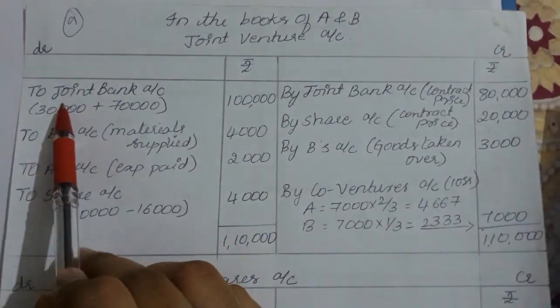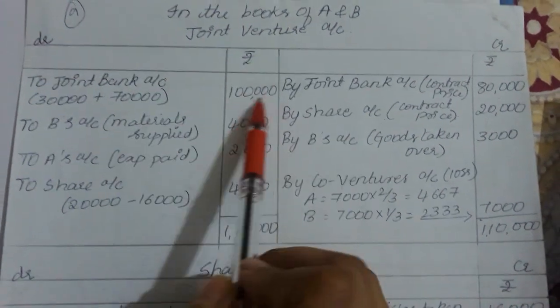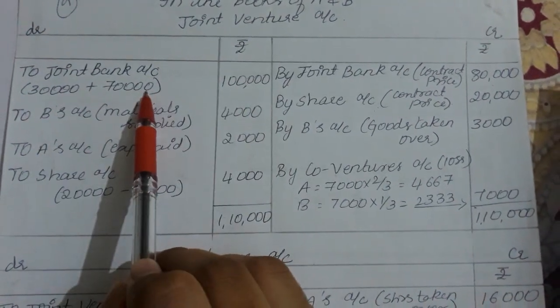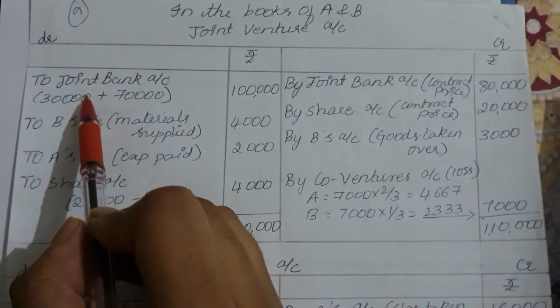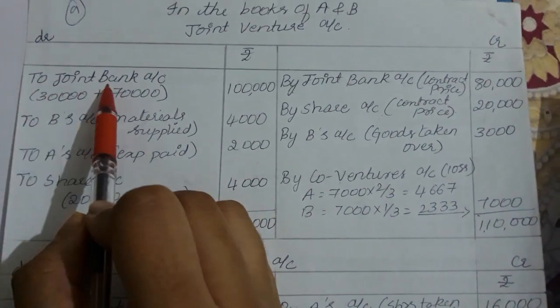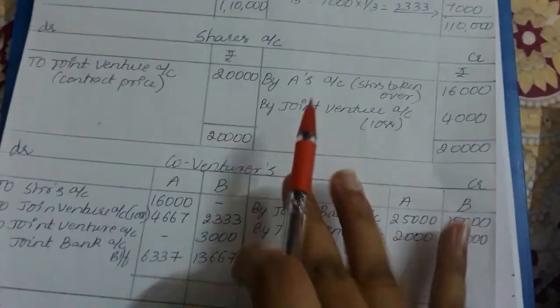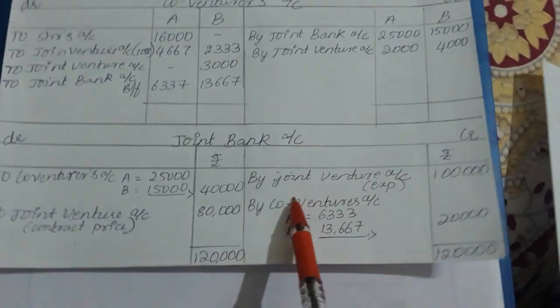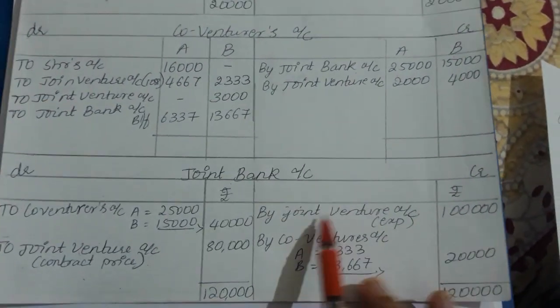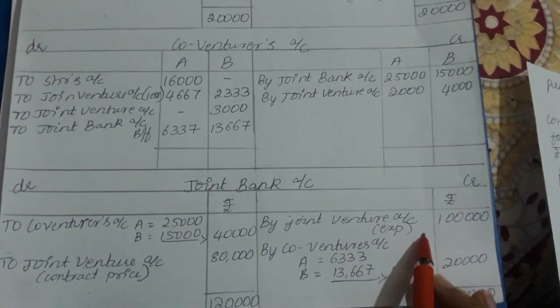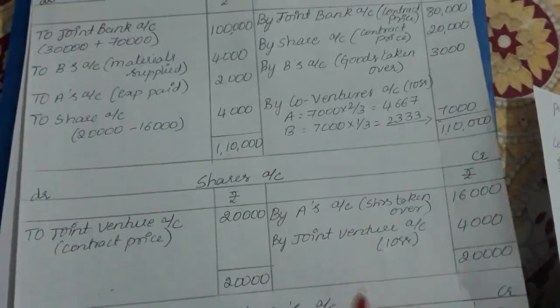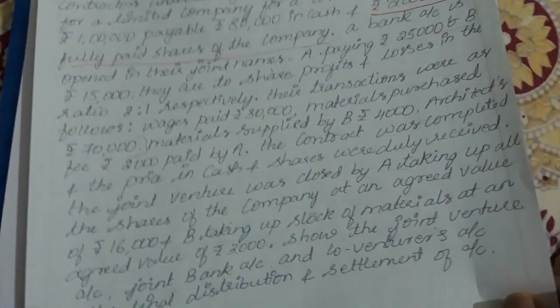So debiting the expenses, 30,000 plus 70,000, that is 1 lakh rupees. When you debit the joint venture account, you will be crediting the joint bank account worth 1 lakh rupees, by joint venture account 1 lakh. Done, right? I hope you are understanding.